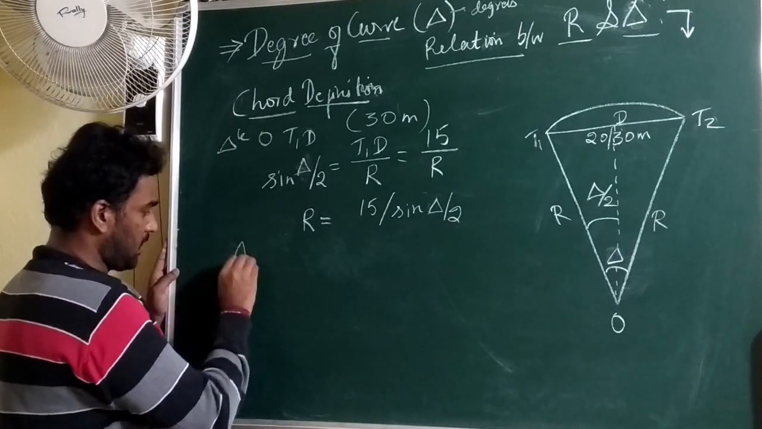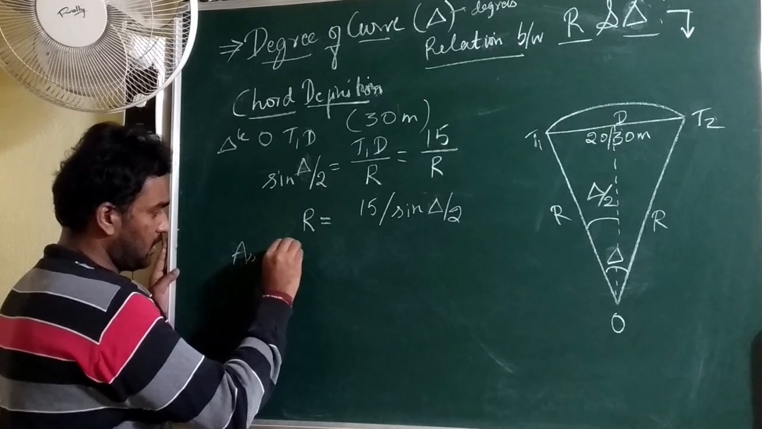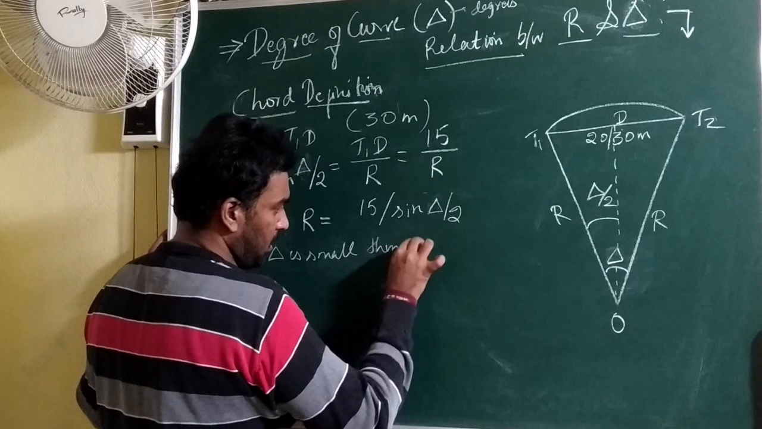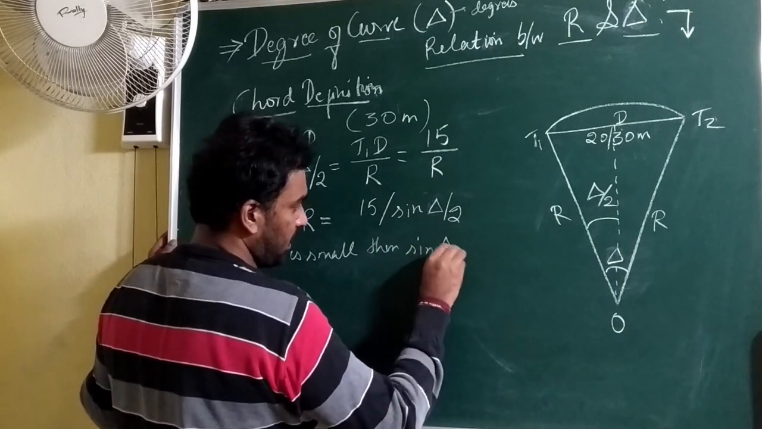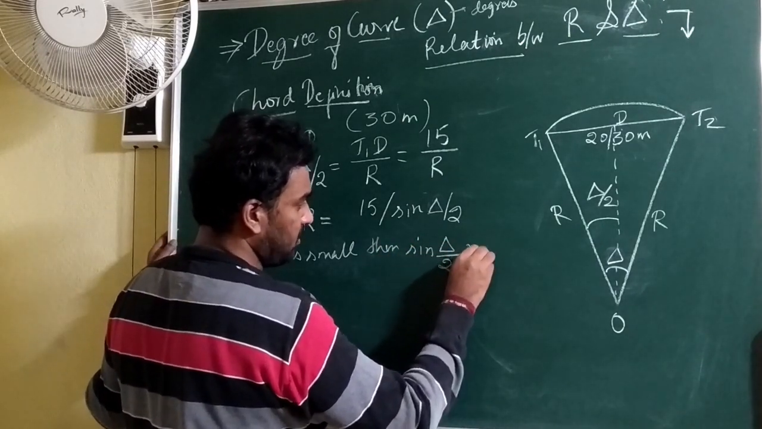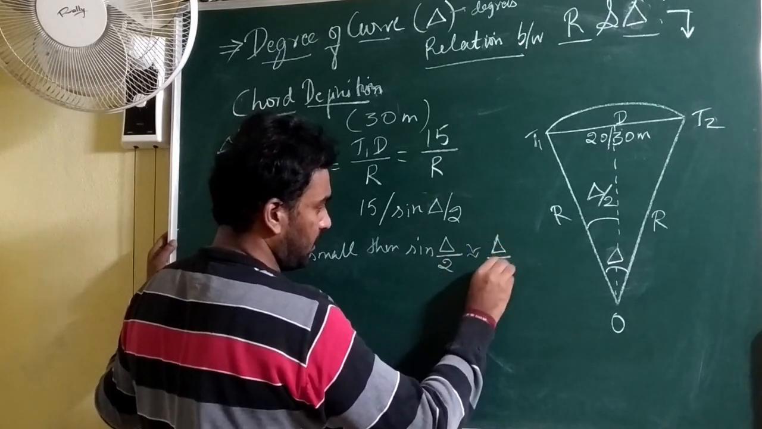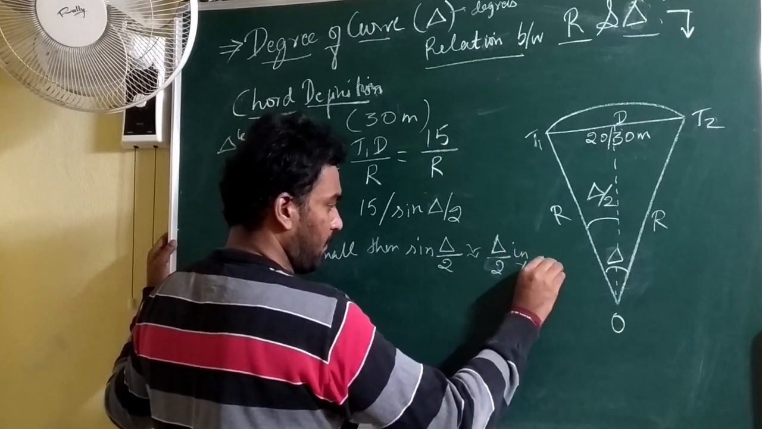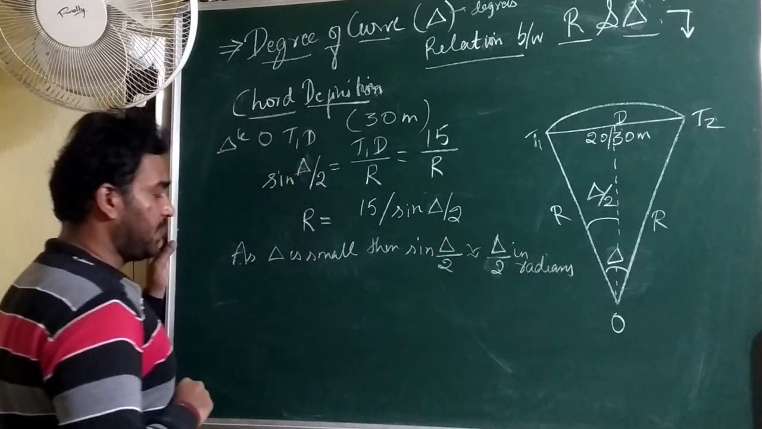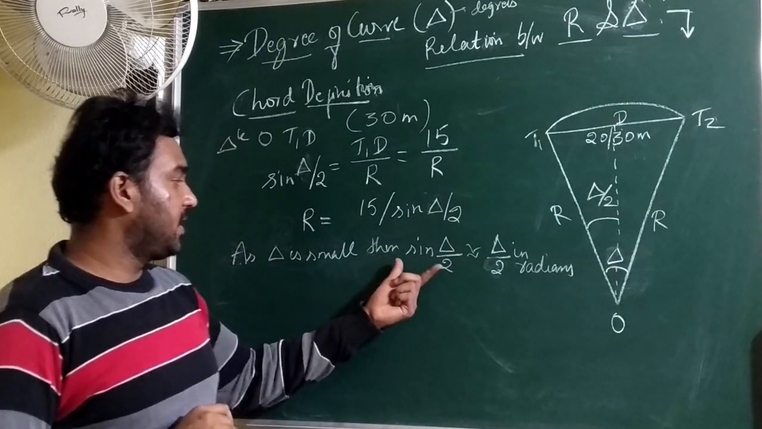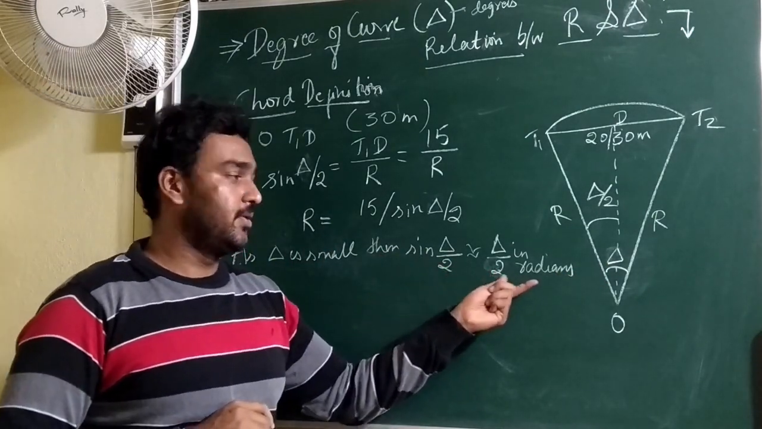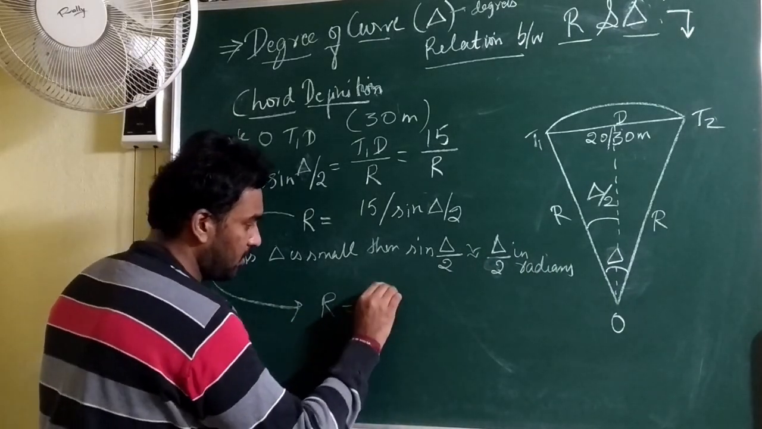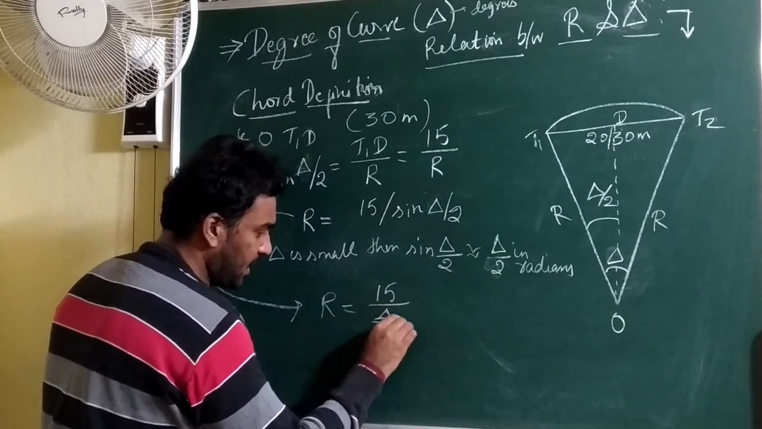So in that sense, if delta is small, then sine delta by 2 is approximately delta by 2 in radians. So if delta is very small, then we can write sine delta by 2 as delta by 2 in radians. Then what will happen to this equation? R will be equal to the chord length divided by 2 sine delta by 2.